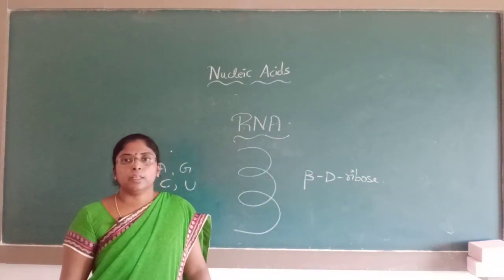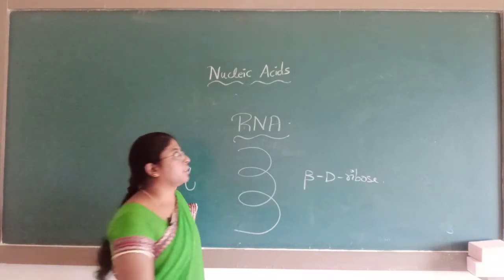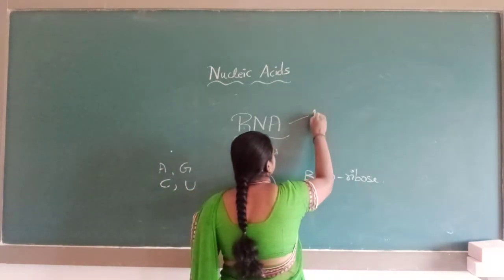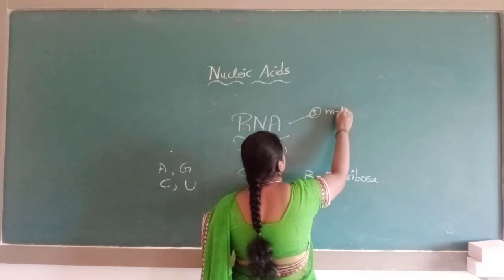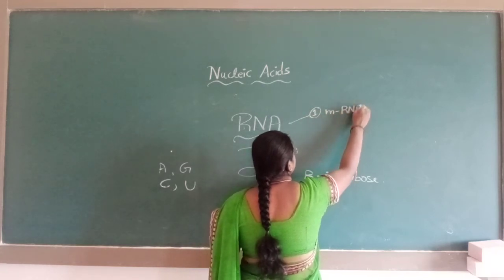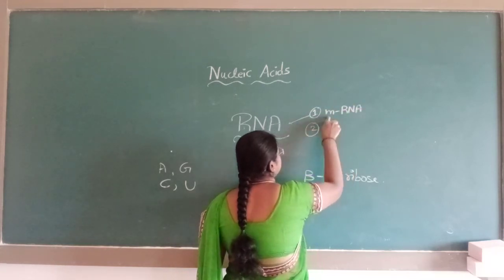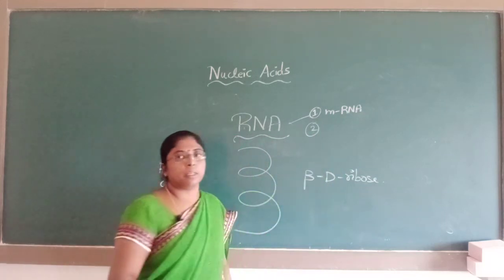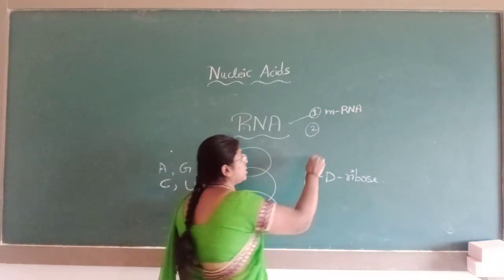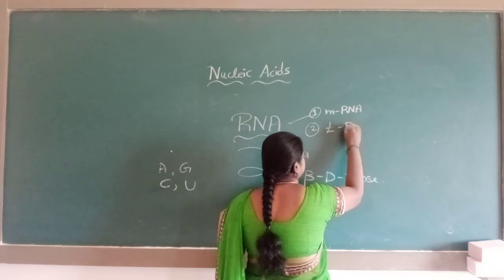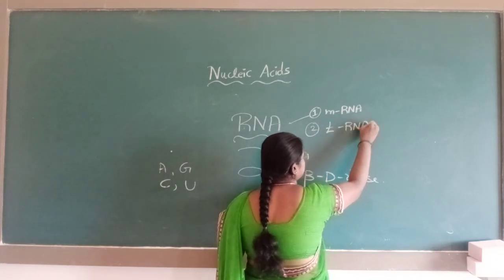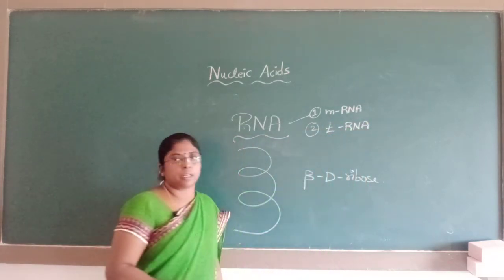In RNA there are three types. The first one is mRNA, where m represents messenger RNA. The second one is tRNA, where t represents transfer RNA.